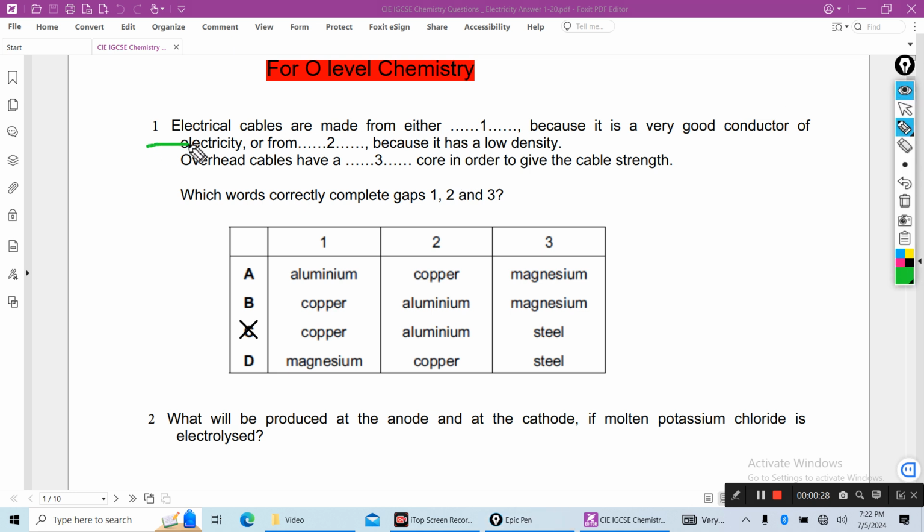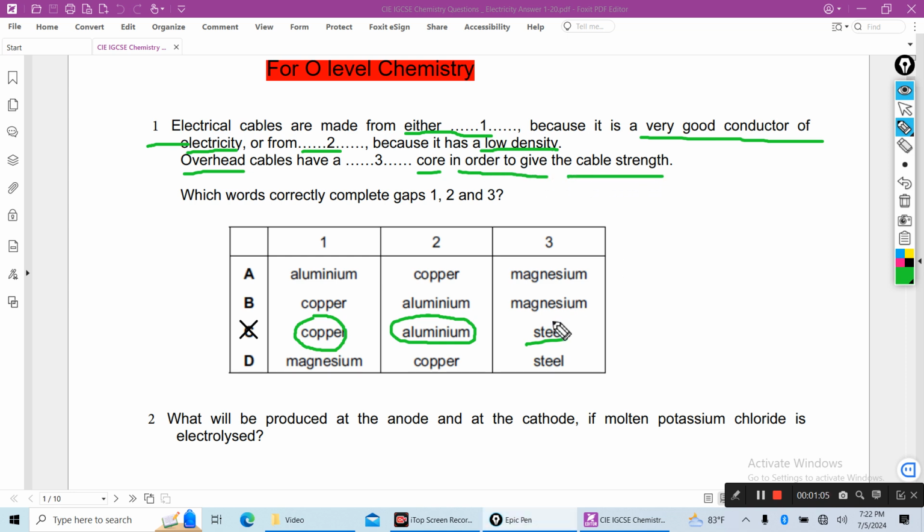Number 1. Electrical cables are made from either number 1, copper, because it is a very good conductor of electricity, or from number 2, aluminium, because it has low density. You know, aluminium has low density. Overhead cables have a steel core. Why steel core? In order to give the cable strength.